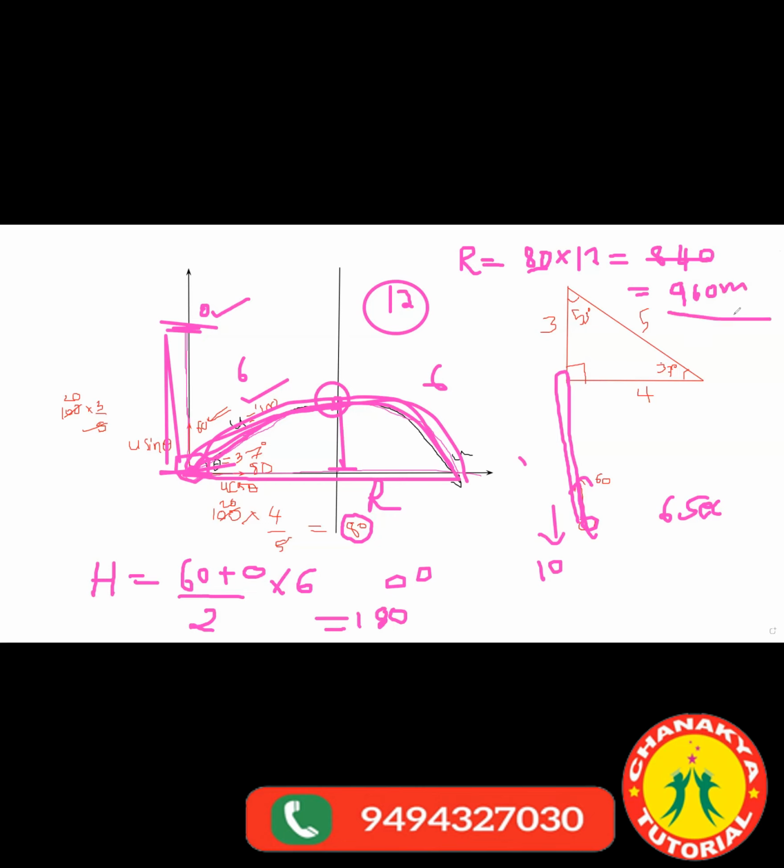See, within seconds, this whole projectile can be finished off. Just the knowledge of vector, the knowledge of component breaking, and the understanding of acceleration. The whole projectile, teachers take 3 days, 4 days, 5 days to finish this projectile motion. They use a lot of equations: v is equal to u plus at, v square is equal to u square plus 2as, s equal to ut plus half at square, and so on. Those things are not at all required. With basic understanding, you can solve the question.